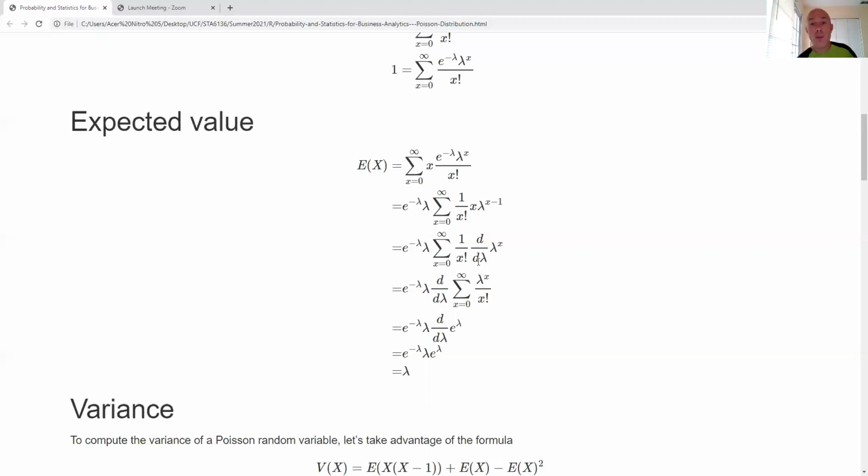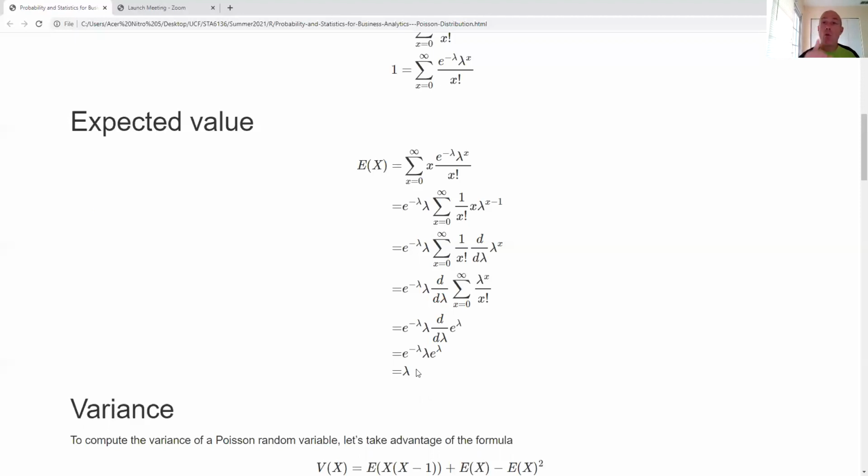Okay, so when I do that, this whole thing becomes the sum of lambda to the x divided by x factorial. Then I have a derivative on the outside. Well, from the formula we looked at a moment ago, this is e to the lambda. So this summation right here becomes e to the lambda. Now I've got a derivative of e to the lambda. That's the easiest derivative from calculus because nothing happens. So this derivative is e to the lambda. And then I multiply by e to the negative lambda. And so it cancels out, so I get the expected value is lambda, just like we said above.